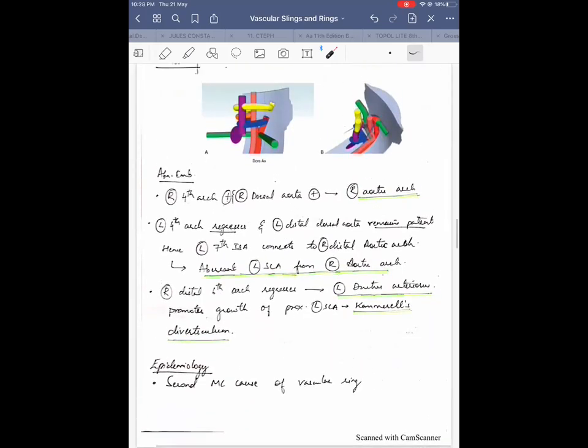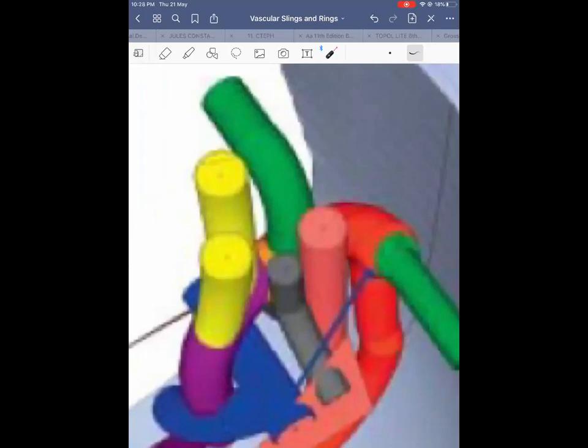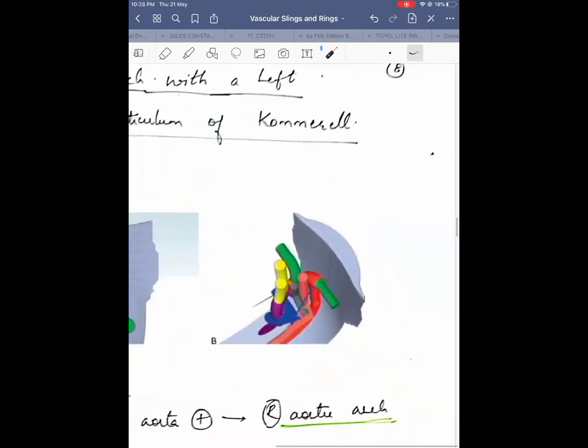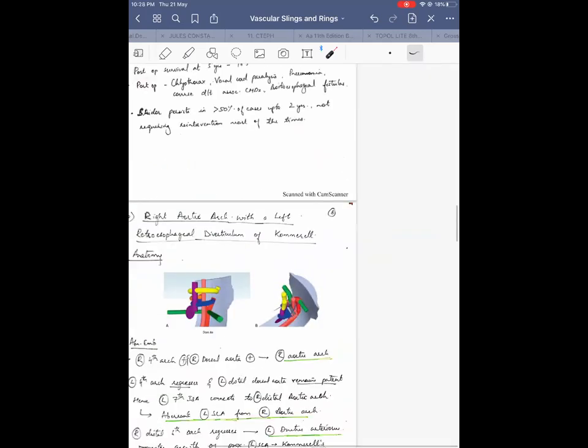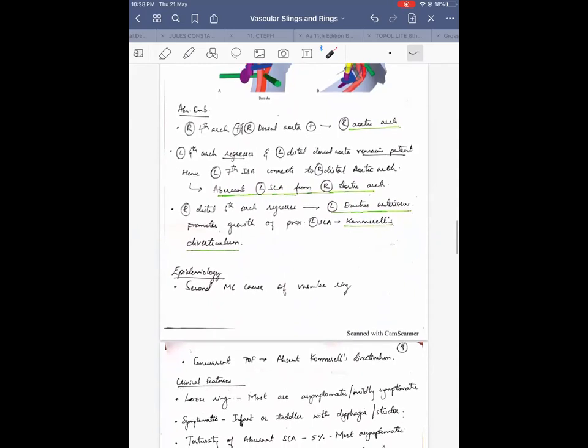Now this Kommerell diverticulum, posteriorly, the left ligamentum arteriosum on the left, on the right there will be a transverse arch and transverse aorta anyway, and anteriorly there will be the ascending aorta. So all these form a vascular ring. This is the second most common cause of vascular ring.